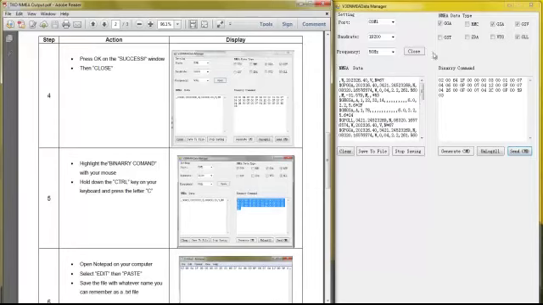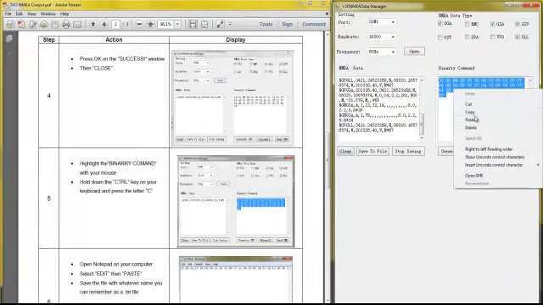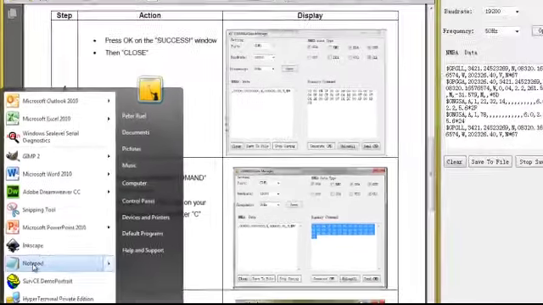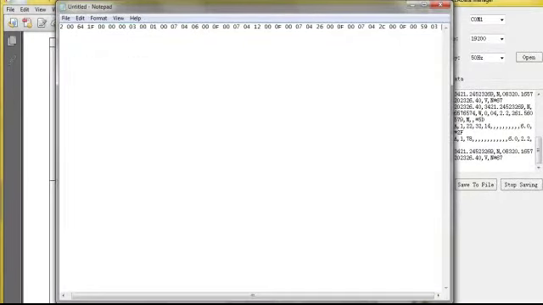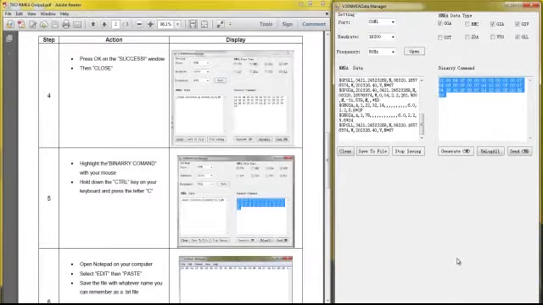For this example, we're going to hit close here because what I'm really interested in is this binary command. So I'm going to grab that binary command, highlight it all, and copy it. I'm then going to open up Notepad and paste the data in the Notepad. When I've done that, I'm going to save this, and in this case we'll save it to our desktop and we'll just call it NMEA and save it. Let's close that window down.